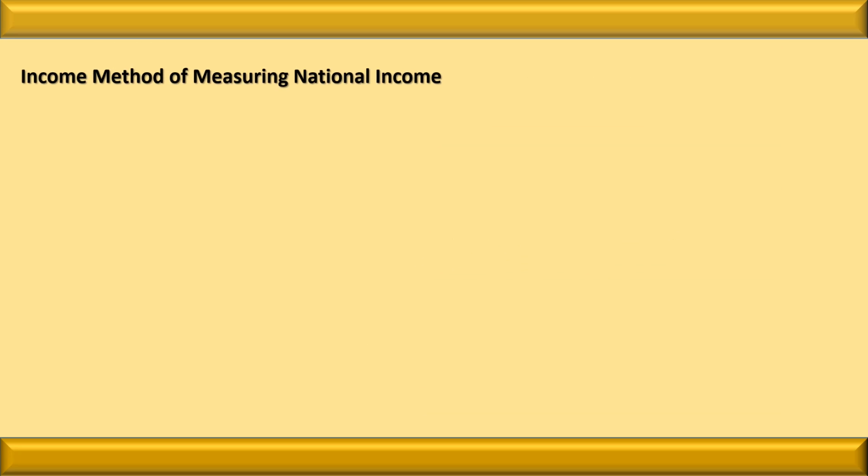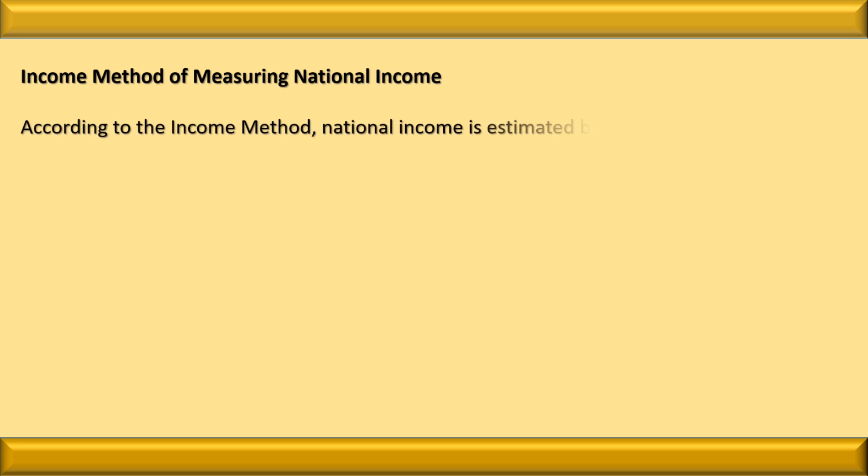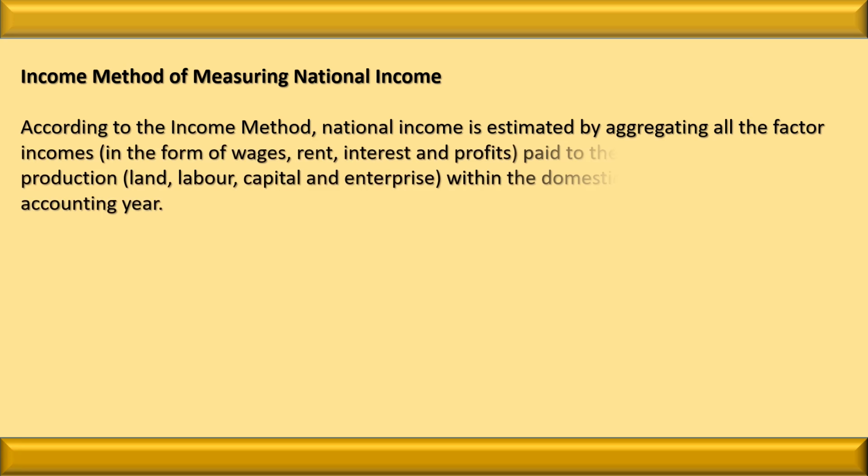Let us discuss the definition of income method. According to the income method, national income is estimated by aggregating all the factor income paid to the owners of factors of production within the domestic territory in an accounting year.